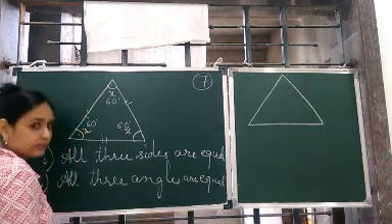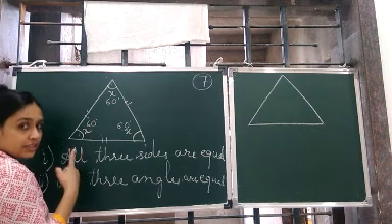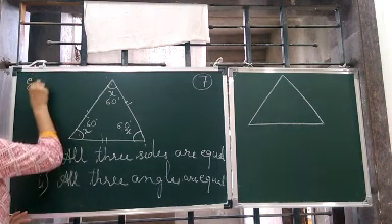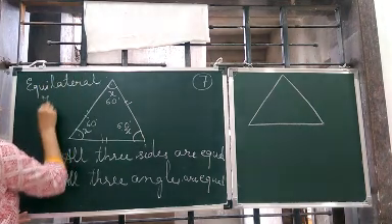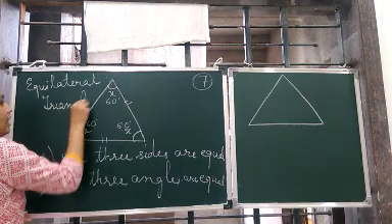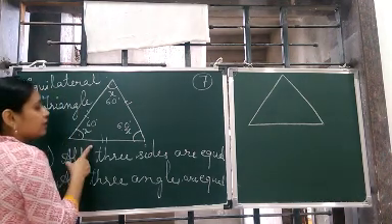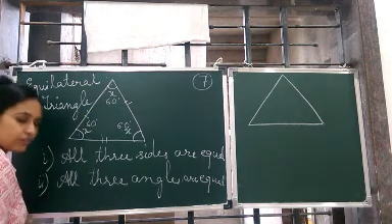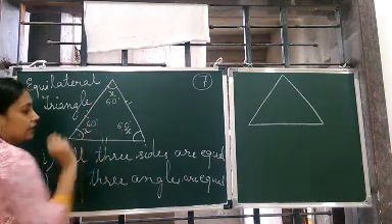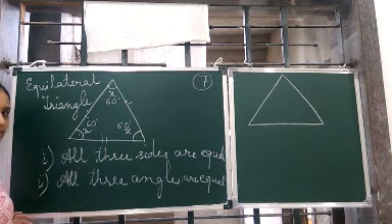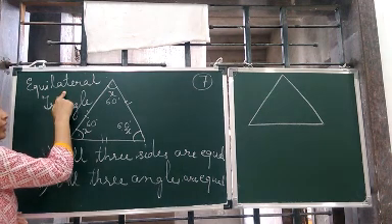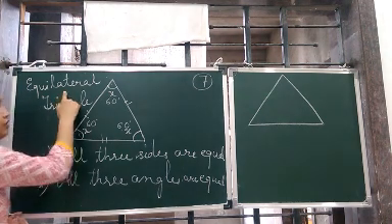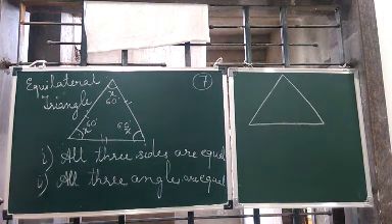are equal. So such a special triangle is known as an equilateral triangle. Okay? Equilateral triangle. That means when all three sides are of equal length and all the three angles are of same measurement. Clear? These are the two properties for a triangle to be an equilateral triangle. Okay, now we studied about the equilateral triangle.